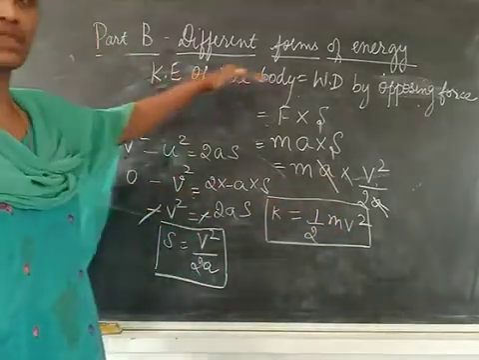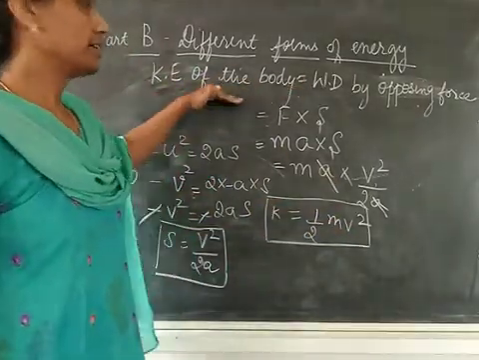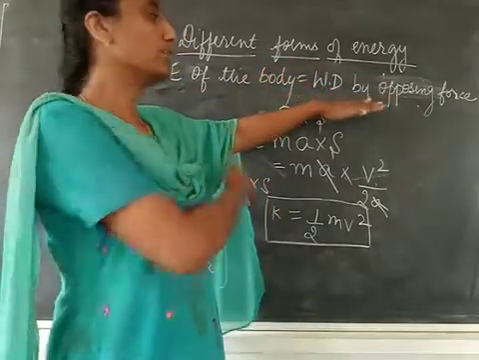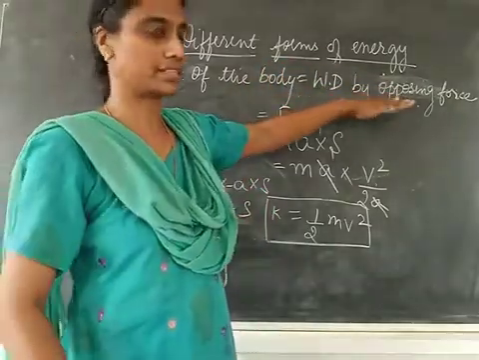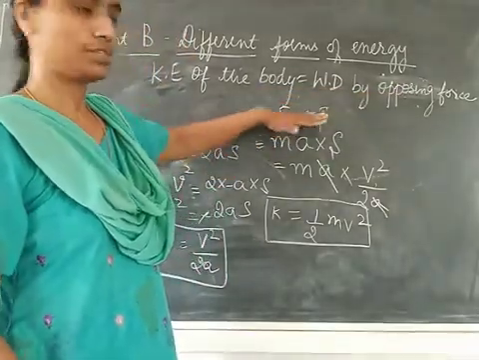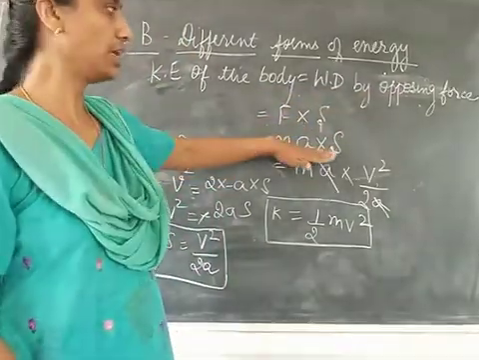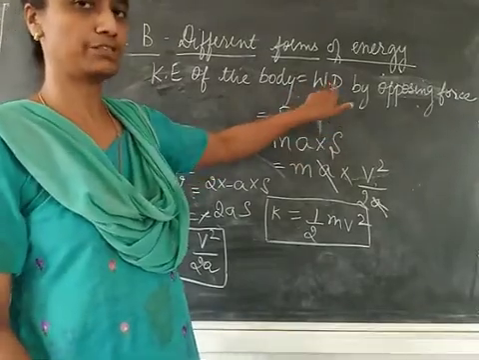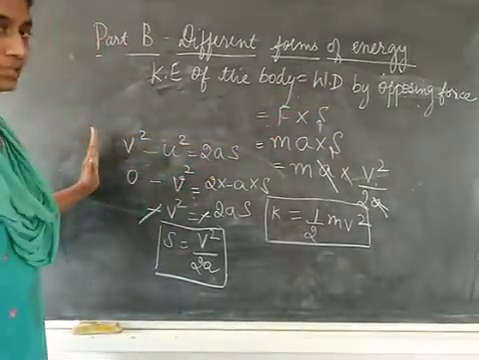So first, this is the principle that you're going to use. Kinetic energy, we are going to calculate by the work done by the opposing force to bring it to rest. So work done means force into displacement. F is m into a, into s. So I have to get an expression for s in terms of u and v, for which I go to the third equation of motion.